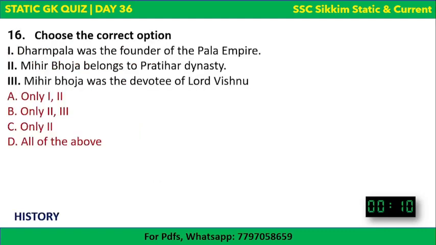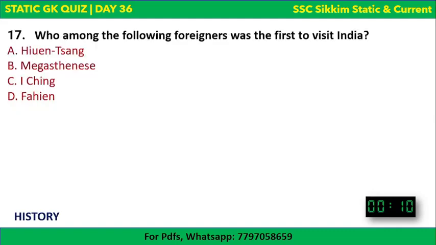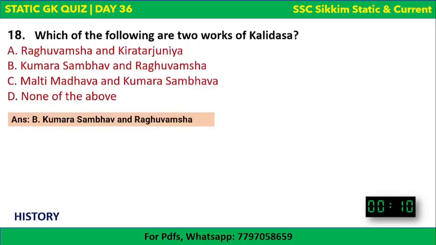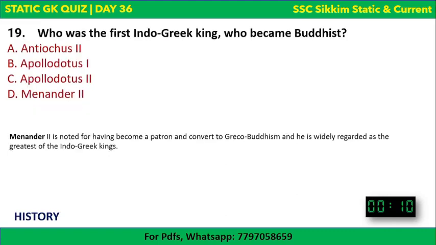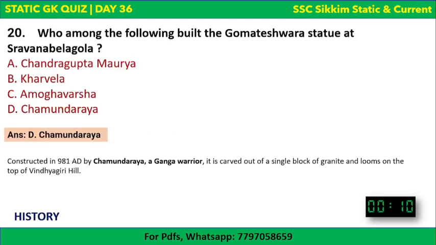And then we saw that 1 was incorrect in this question, that Dharmapala was not the founder of Pala Empire, but it was Gopala. Mihir Bhoja belongs to Pratihar dynasty. Mihir Bhoja was the devotee of Lord Vishnu. Both these are correct. And then we saw the first foreigner to visit India was Megasthenese, and Kumarasambhava and Raghuvamsa are the two works of Kalidasa, 5th century poet. The first Indo-Greek king who became Buddhist was Menander II, and the Gomateshwara statue at Shravanabelagola was built by Chamundaraya.